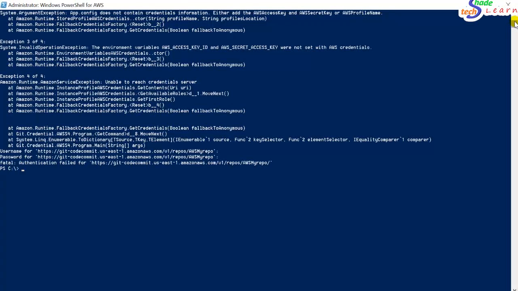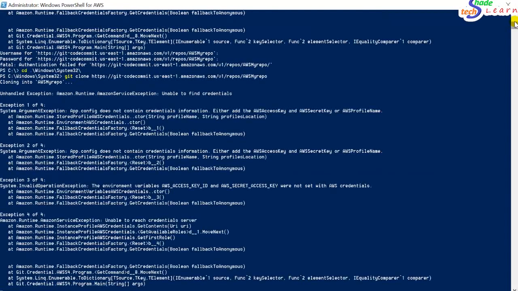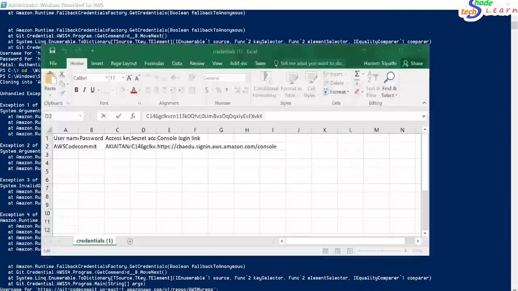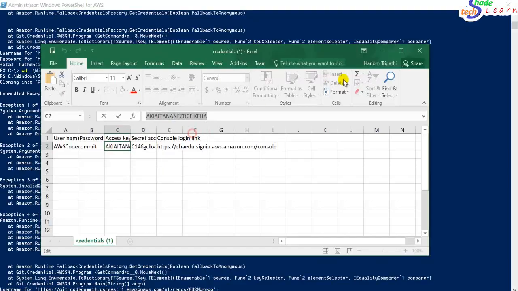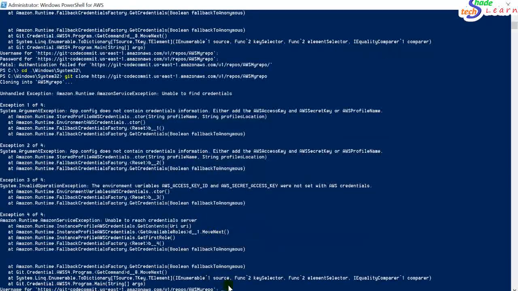Okay, so let me try from here. I think I saved my profile here, so let me try again. Or we can try to give the credentials. Let's see if it's able to connect.